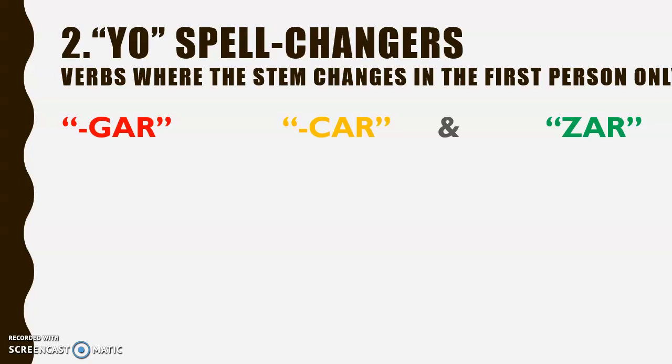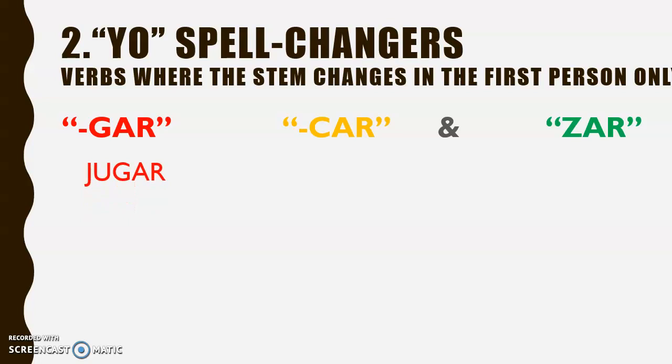Now, within these yo spell changers, there's a few patterns as well. These yo spell changers tend to be verbs where the infinitive ends in gar, the gar lot, car, lot, and zar. So let's take a look at a couple of these in action.